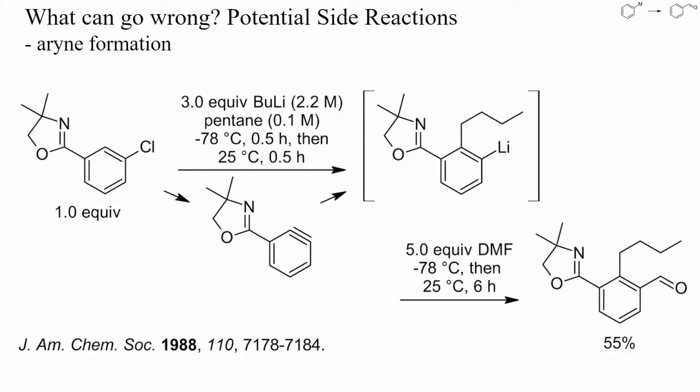Let's check some potential side reactions. Metalated arenes containing leaving groups can decompose thermally when allowed to warm to a certain temperature. With leaving groups ortho to the metalation site, arynes are sometimes formed, which can dimerize, oligomerize, or react with an excess of metalating reagent, as in the example shown here. In this instance, only one major product was formed, but because of the high reactivity and low selectivity of arynes, this is not always the case.